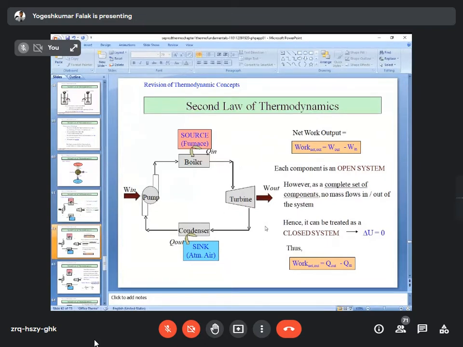Each component is an open system. However, as a complete set of components, no mass crosses in or out of the system. Hence, it can be treated as a closed system. And in a closed system, delta U is equal to 0. Internal energy can be different types of energy, so U is useless for energy. Thus, the formula changes to work net is equal to Q in minus Q out. Kindly note down these two formulas. These formulas will be required to solve numericals.